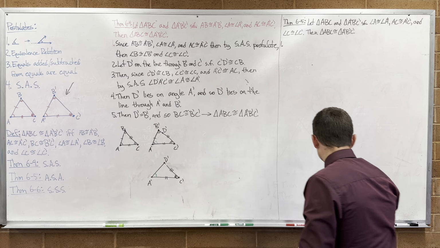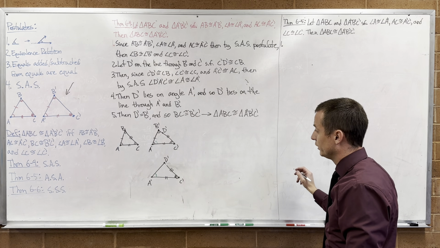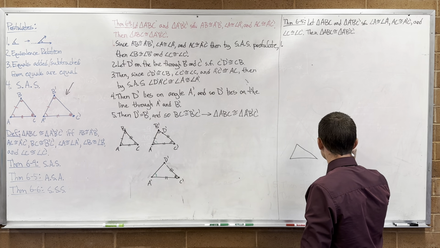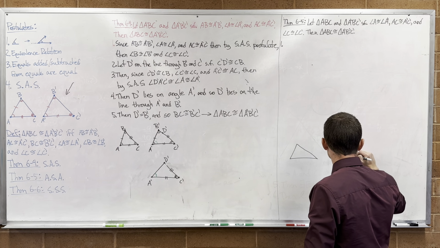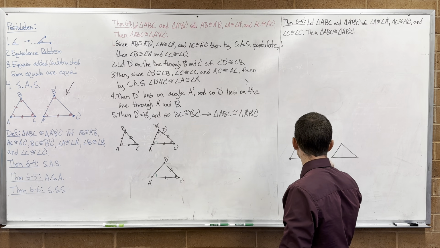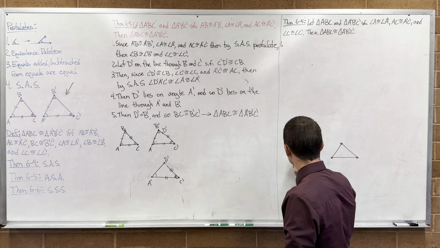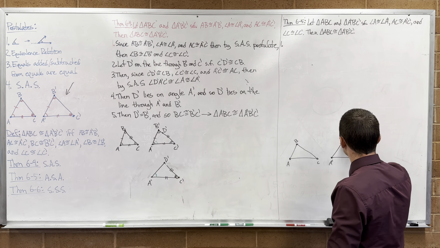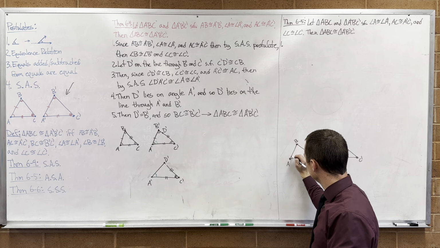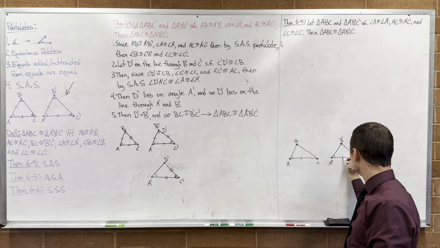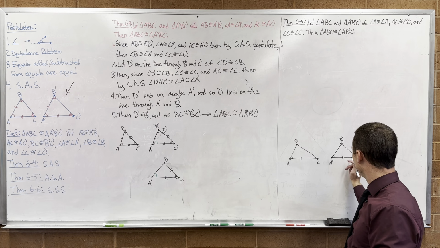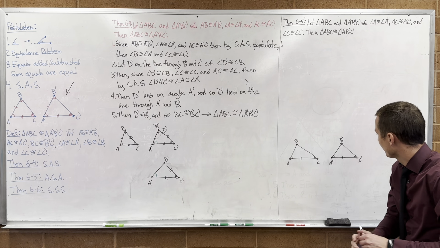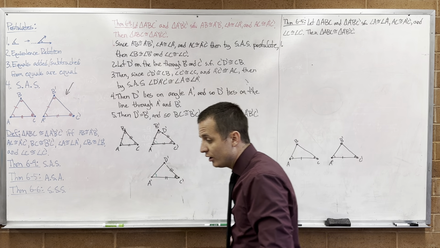Okay, let's draw a picture down here really quick to help us think about this. So we've got our two triangles. So we've got angle A. A, B, C, A prime, B prime, C prime. I know this angle is congruent to this angle. I know this side is congruent to this side. And I know that this angle is congruent to this angle. So that's what we're stuck with.